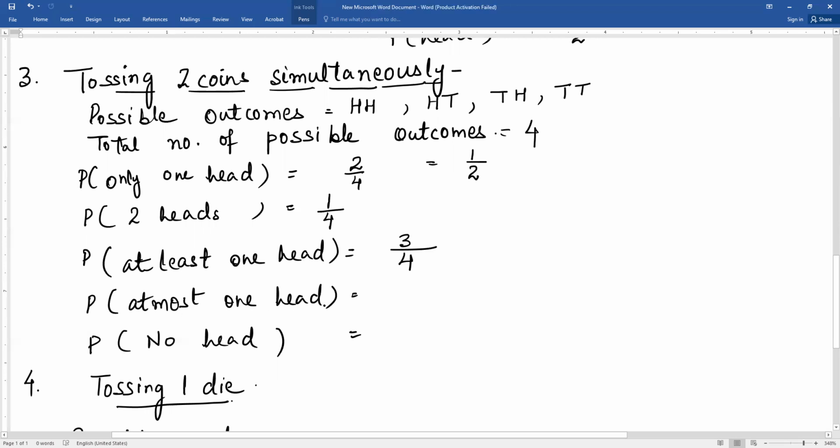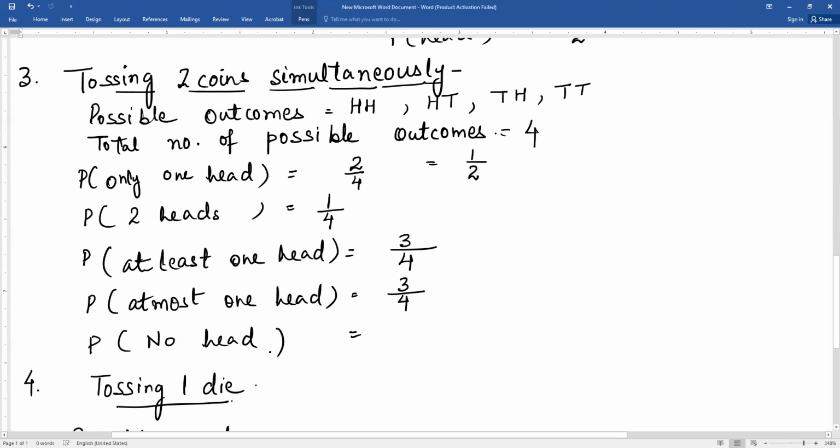Similarly, for at most one head, what are the favorable outcomes? At most means ज़्यादा से ज़्यादा one head. ज़्यादा से ज़्यादा, एक से ज़्यादा नहीं होना चाहिए, means this HH, this we will not consider. So HT is favorable, TH is favorable, and also TT is favorable because we were saying at most one head. ज़्यादा से ज़्यादा एक होना चाहिए, एक से कम तो हो ही सकता है. So HT, TH and TT, these are the favorable outcomes. So number of favorable outcomes is 3 and the total outcomes is again 4.